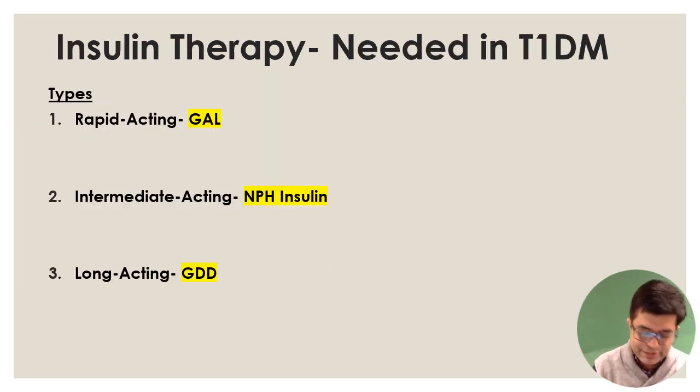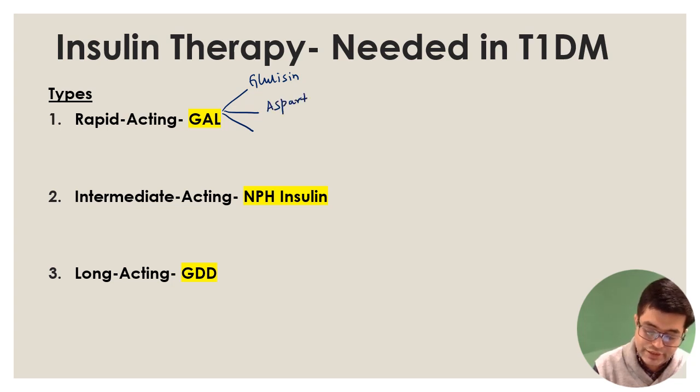Now, whenever there is type 1 diabetes, you need to give insulin therapy. So insulin therapy is generally needed in type 1 diabetes. What are the types of insulin? There are 3 types of insulin we need to know: rapid acting, intermediate acting, long acting. It's a pharma-medicine overlap question. What are the rapid acting insulins? There are 3 rapid acting insulins approved for use. GAL is the name. G stands for glulisine, A stands for insulin aspart, and L stands for insulin lispro.